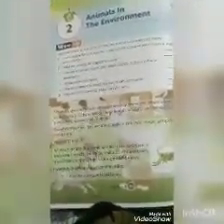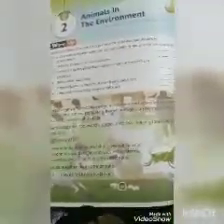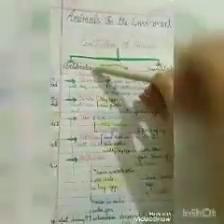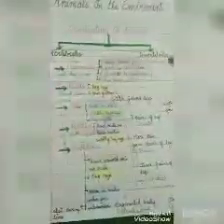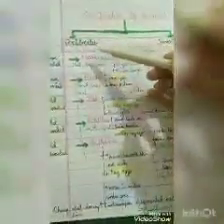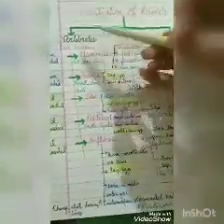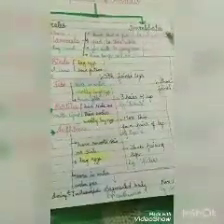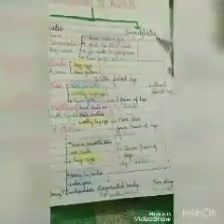In this chapter we will learn how different animals are classified in two major groups: vertebrates and invertebrates. Animals which have a backbone are called vertebrates, and animals which do not have a backbone are called invertebrates.